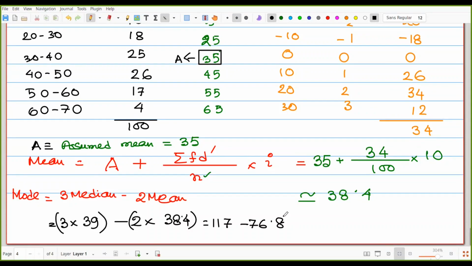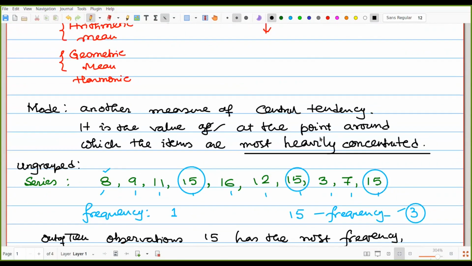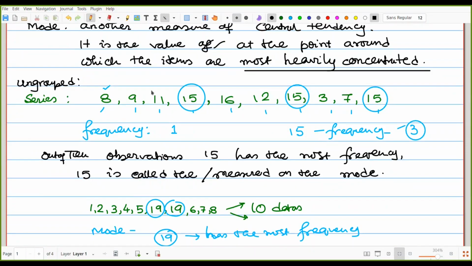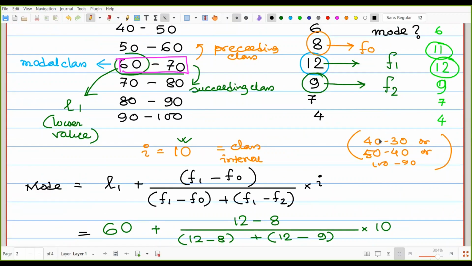So once again, from the very first one, when we have any ungrouped data or ungrouped series, whichever has the maximum frequency, just write down that item as the mode. For grouped data, whichever has the maximum frequency, consider that one class as the modal class, then follow with the formula. But in real life examples, the frequencies of the data may be nearly the same. So in that case, what happens?